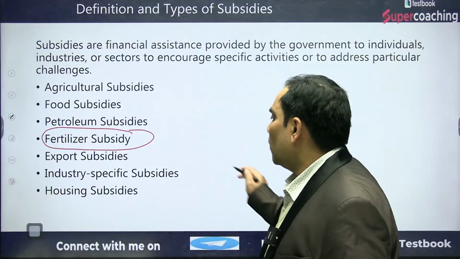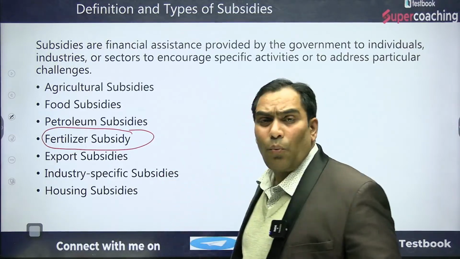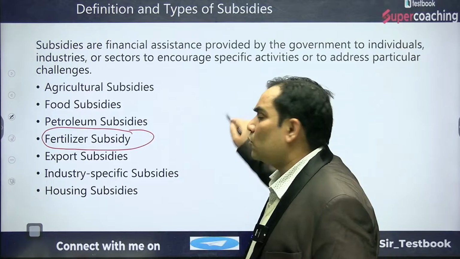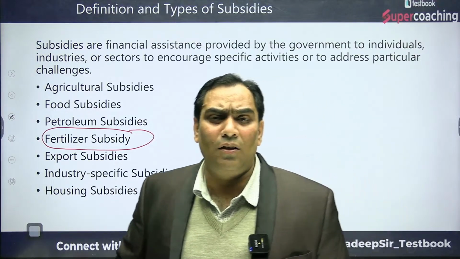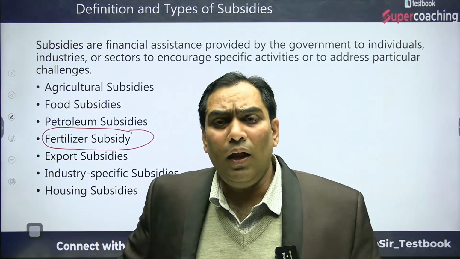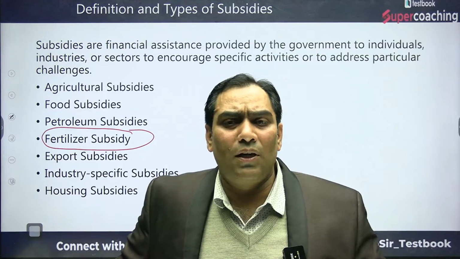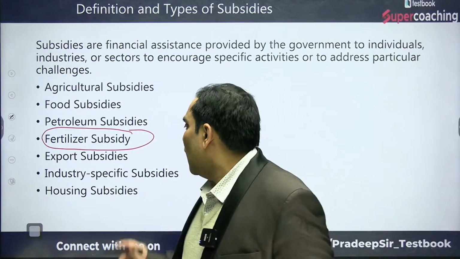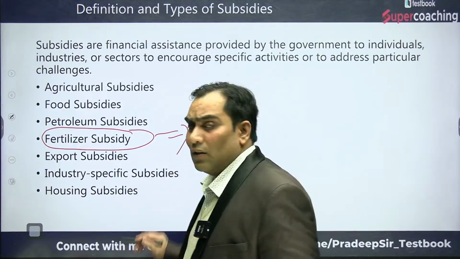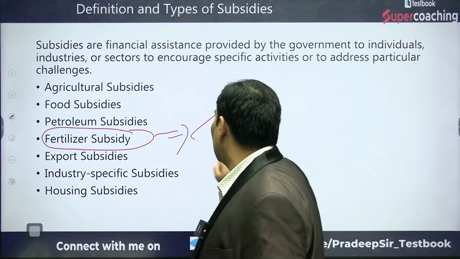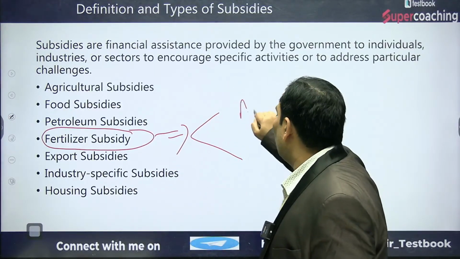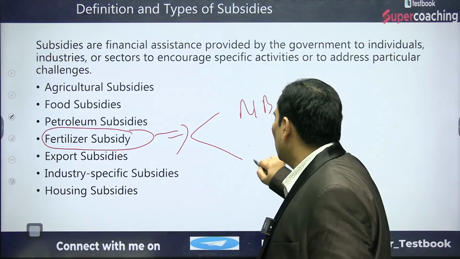For that the Government of India provides 2 types of subsidy: one is nutrient based subsidy, the other is urea subsidy. So the fertilizer subsidy can be categorized under 2 categories, nutrient based subsidy and urea subsidy.